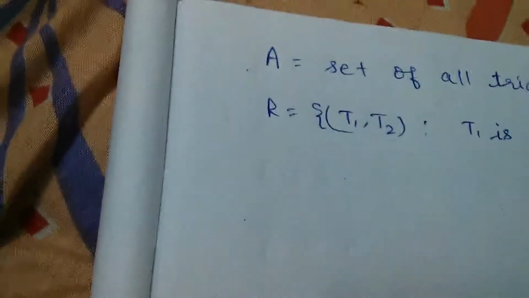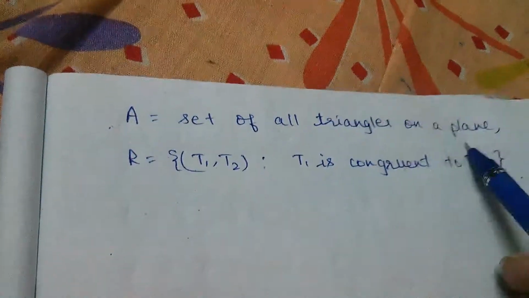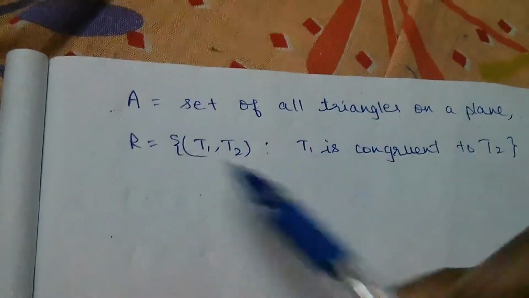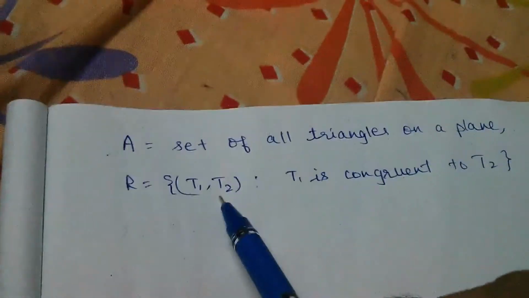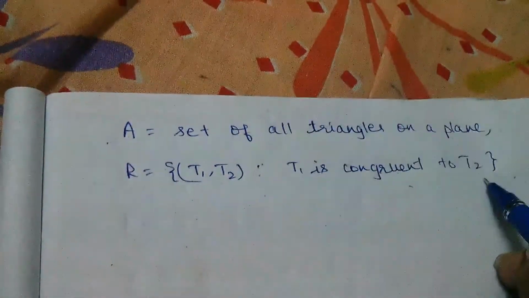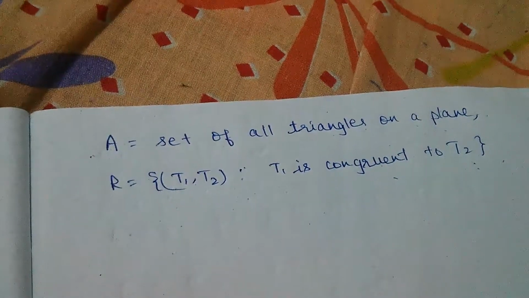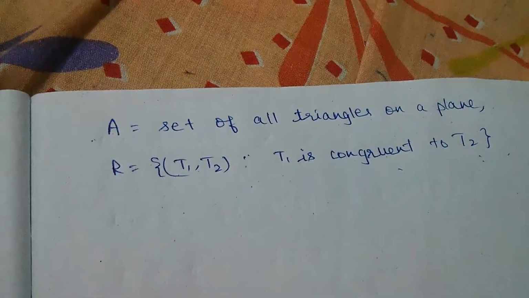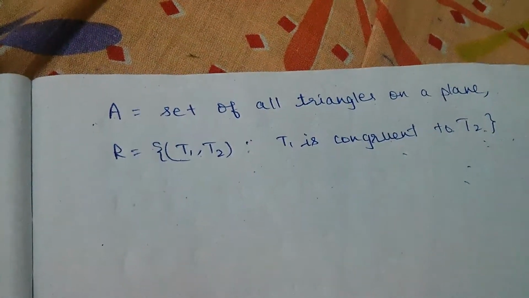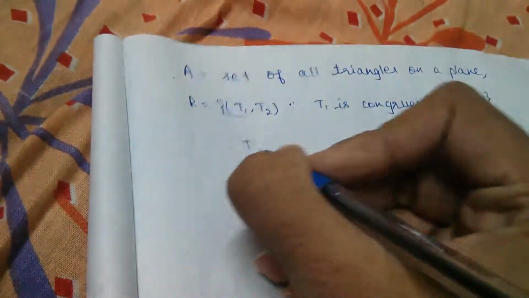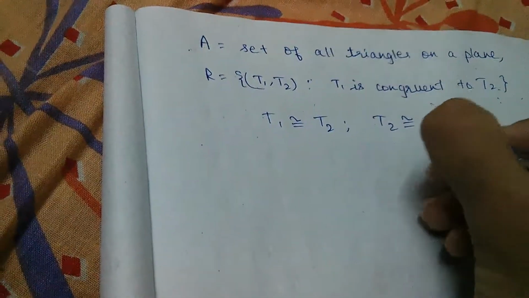Now moving on to the next example, if we have a set A, which is the set of all triangles on a plane, and a relation is given on that such that R equals T1 comma T2 such that T1 is congruent to T2, then we can say that a triangle is congruent to itself. So T1 comma T1 is present in this relation, hence it is reflexive. And if T1 is congruent to T2, then T2 must also be congruent to T1.